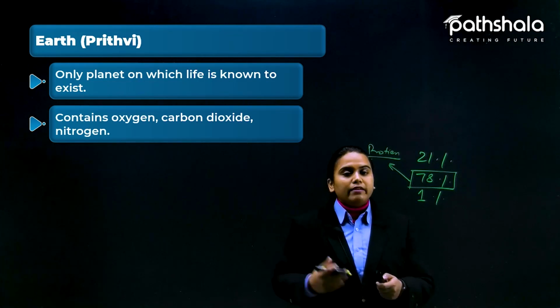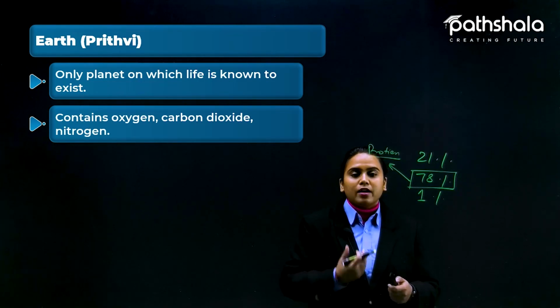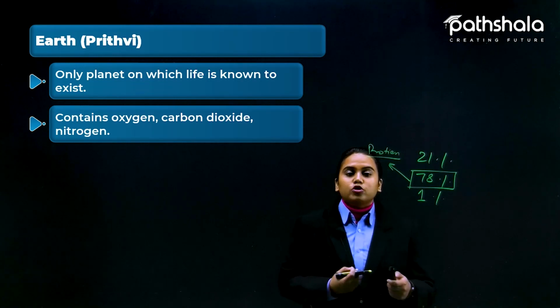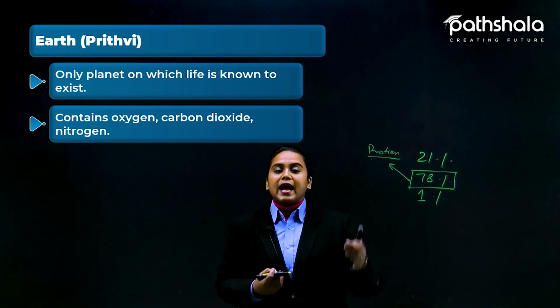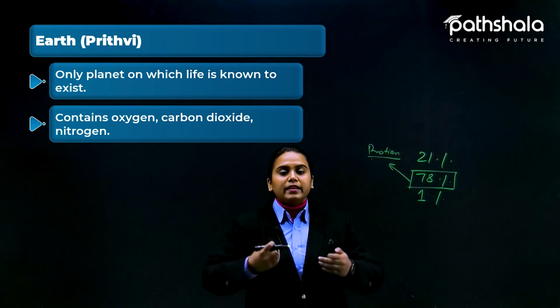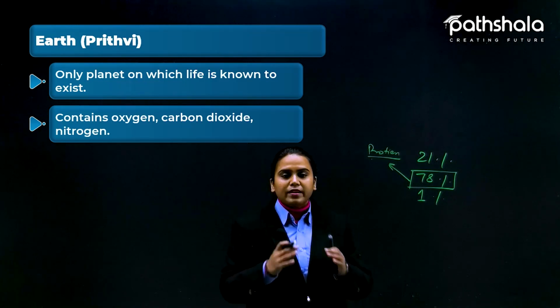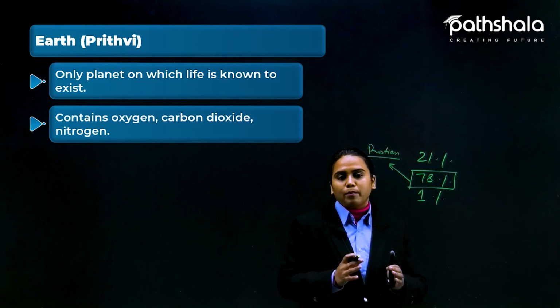So indirectly we are having nitrogen itself, and that leads us to the formation of protein that is actually making the muscles and everything the body is made up of.